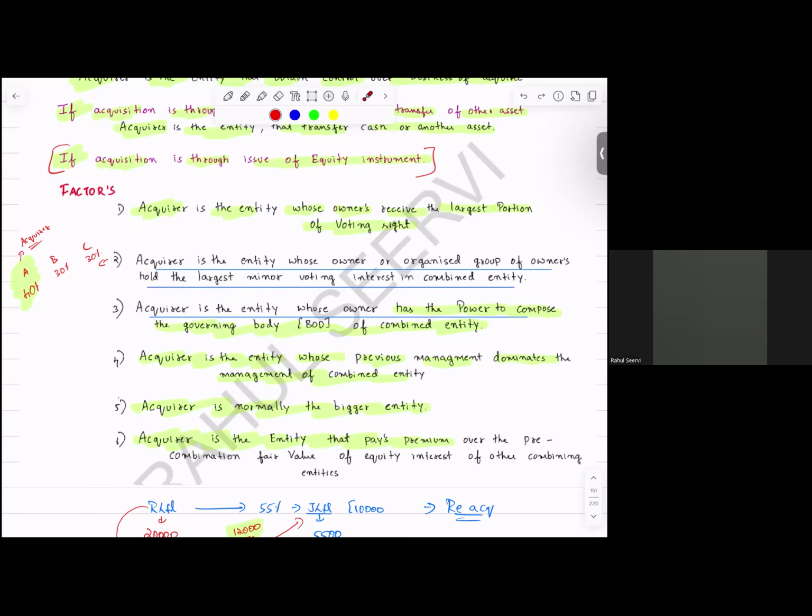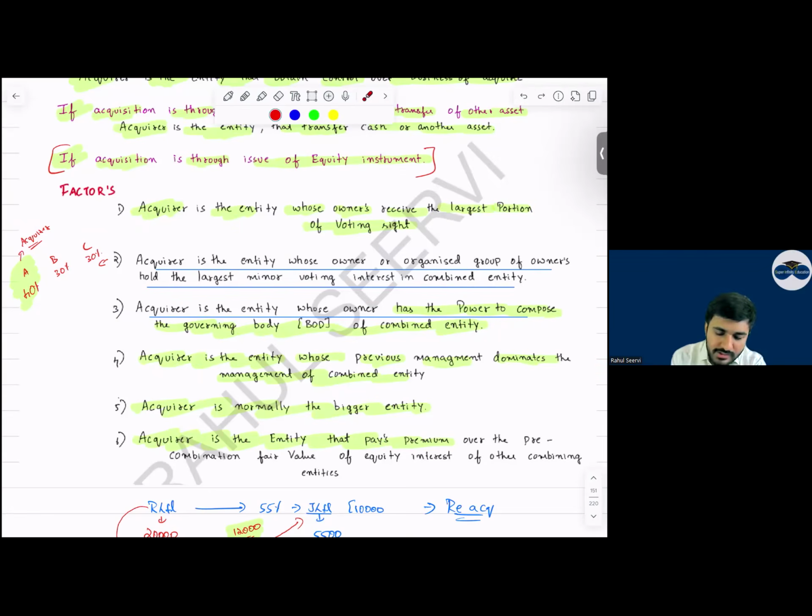Now, the entity which has the largest voting rights will be what? Will be the acquirer. Then the company's management dominates the board.